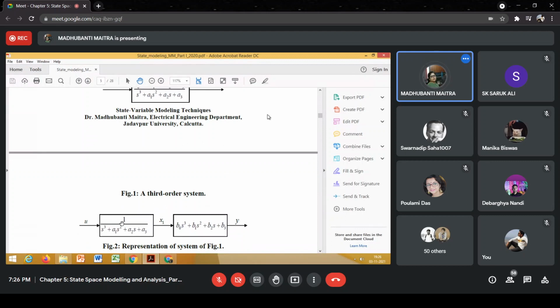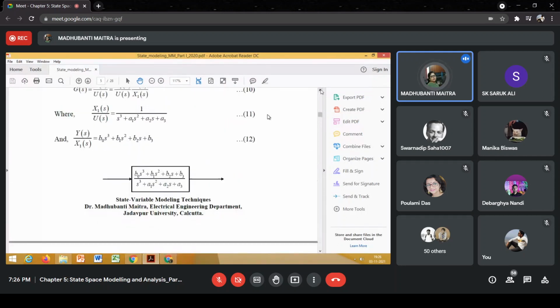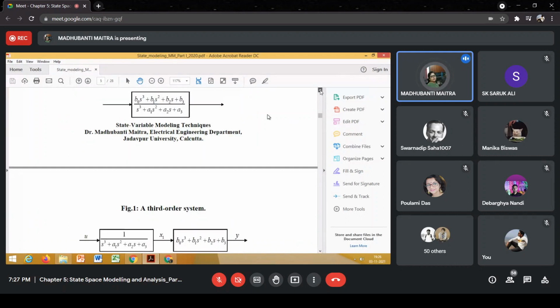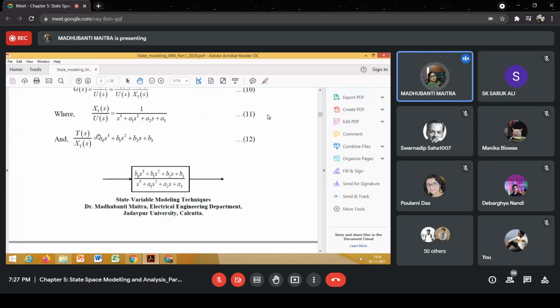The first one has the input u, and the transfer function of the first block is 1 by s cube plus a1 s square plus a2 s plus a3, and the output, as you see, we have chosen to be X1(s) by U(s). So the output from the first block will be x1, and that is the input to the second block, and finally the output of the second block is the output of the system.